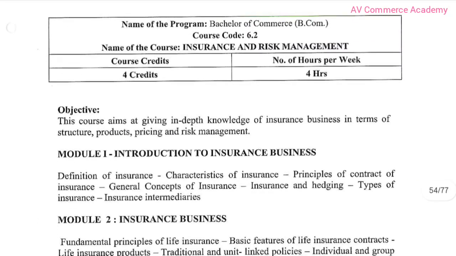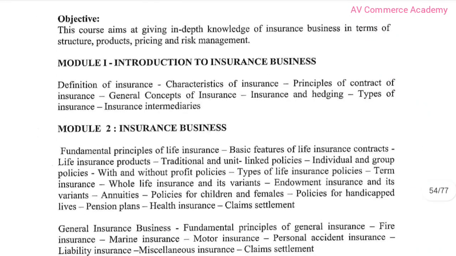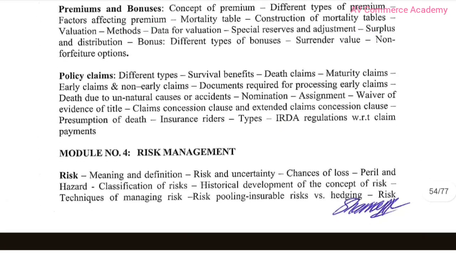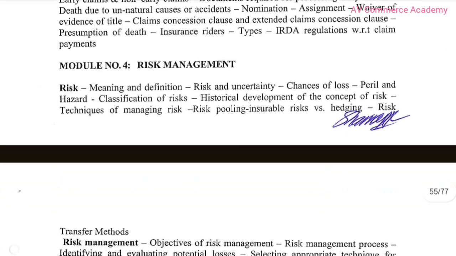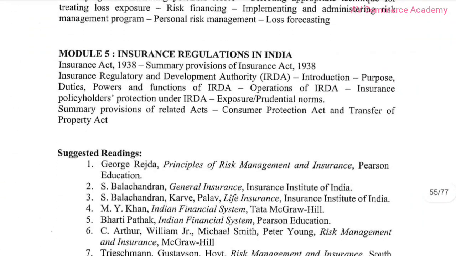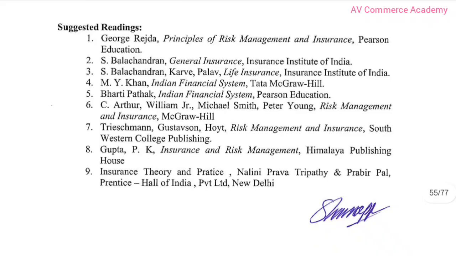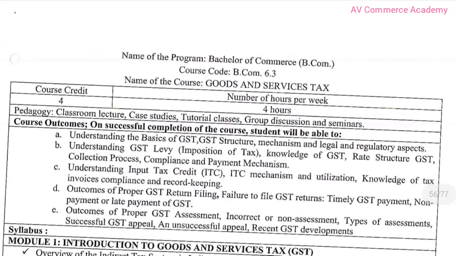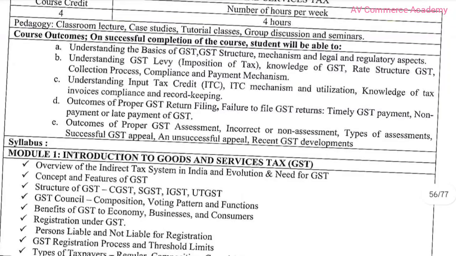First one, it is introduction to insurance business. Second module, it is insurance business. Third module is pricing of insurance. Fourth chapter, it is risk management. And fifth chapter, it is insurance regulation in India. Here are reference books. And the next subject is goods and service tax.